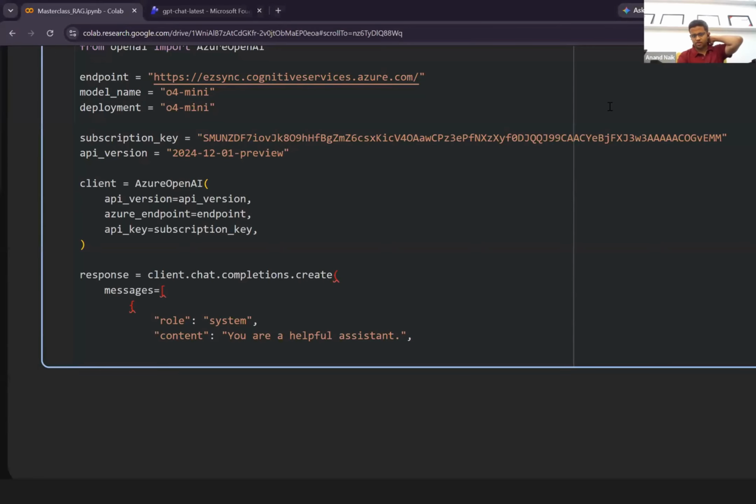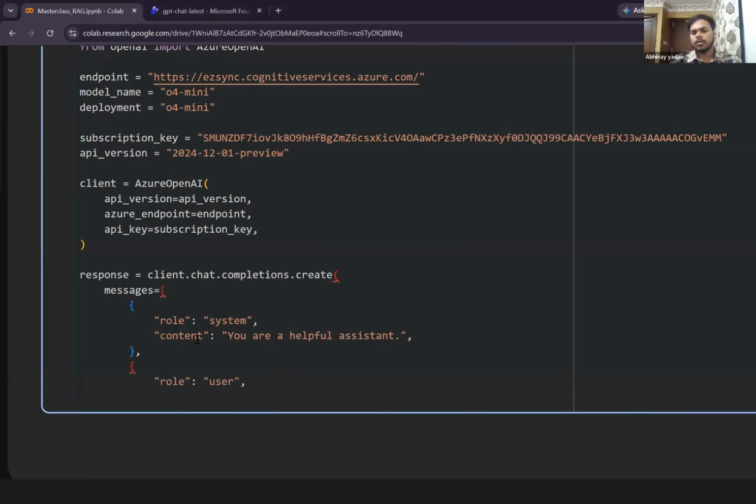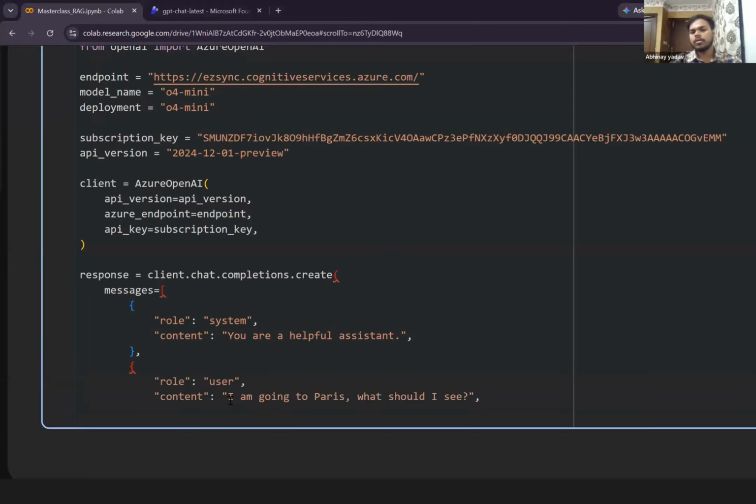I was just asking the students if they have any questions, are they able to relate, are they able to understand? So I guess now you can just see my screen, right? Over here, the role is the system master. After that, I'm going to define what I want to ask my model. So again, the role is user. Let's say I'm going to ask: parrot, what should I see over there?